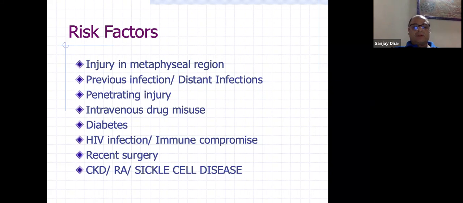Then CKD, kidney diseases, rheumatoid arthritis, sickle cell disease, all these are predisposed to osteomyelitis of the bones because they are compromised as well as their inflammatory mechanisms are not working so well.